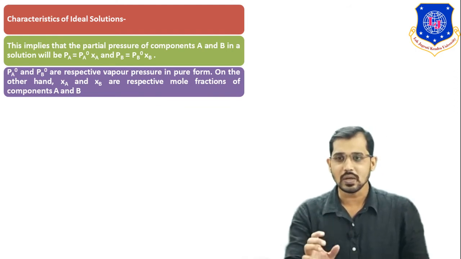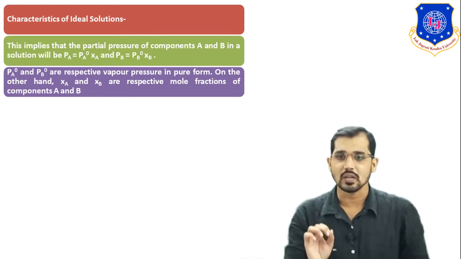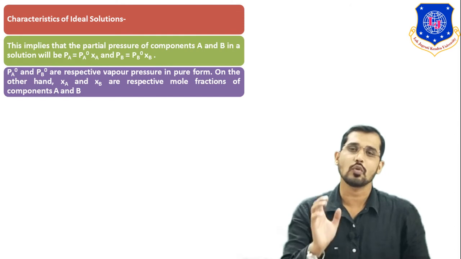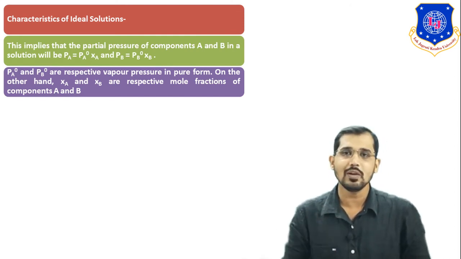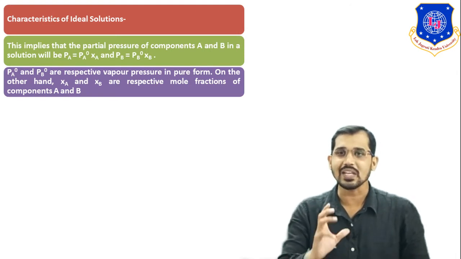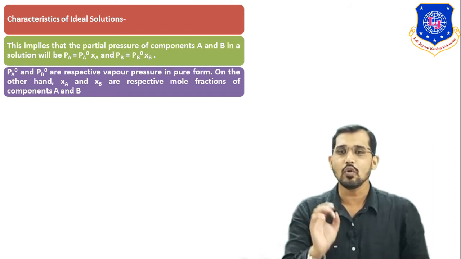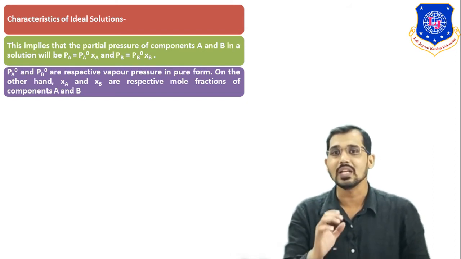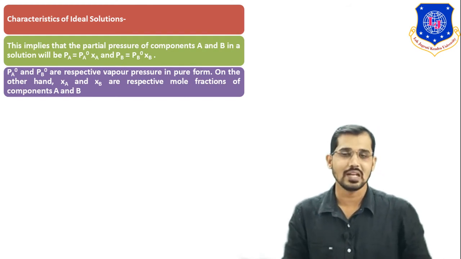P naught A and P naught B are the respective vapor pressures in the pure form: the vapor pressure of component A is P naught A, and the vapor pressure of component B is P naught B. XA and XB are the respective mole fractions of components A and B in the liquid phase. These are the important parameters involved in this relation.